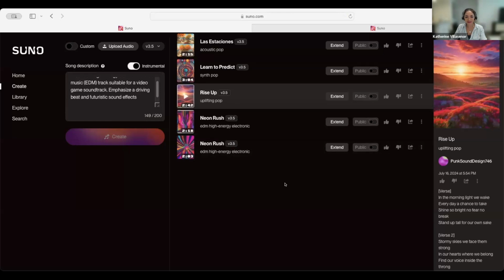So those are some examples of what you can create, and you can hear, like it or dislike it. If you dislike it, I believe they disappear. So you can keep only the versions that you like, or keep asking it to create a new version. But it's a great starting point to having your own creation of songs.